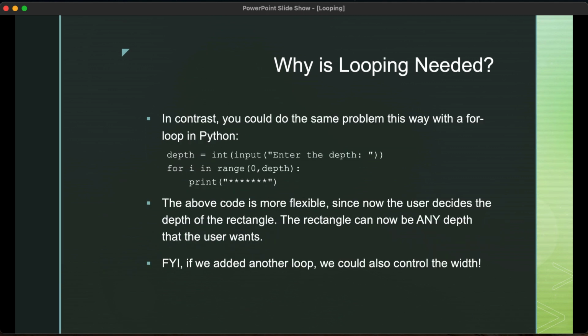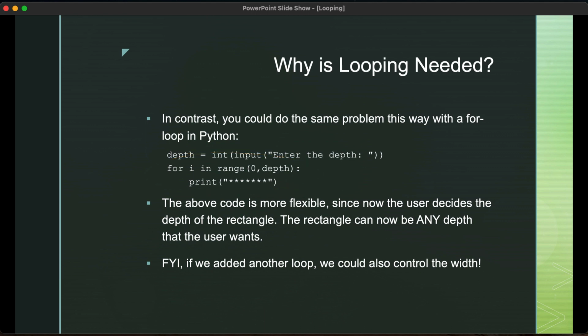With a loop, you can create at least one dimension here using a variable. So in the first line, we have this variable called depth, and we ask the user for the depth, and of course we change the entry to an integer. The for loop here will run from 0 up to, not including, the depth that is entered.